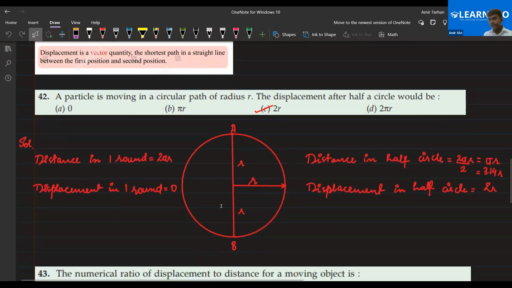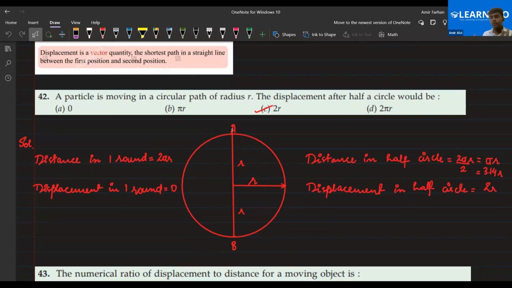This is the explanation. Let me tell you. If we talk about distance first, let me tell you in proper detail. If you are starting from this point and taking one complete round, it means you are covering one circumference of the circle, that is 2 pi r. So after completing one circle, your displacement would be 0 because you come back to the original position. Displacement would be 0 for a full circle.